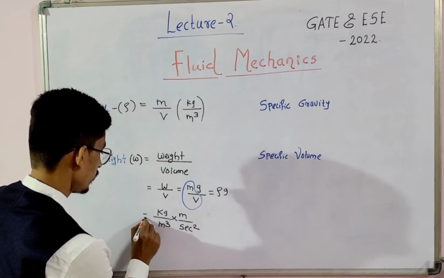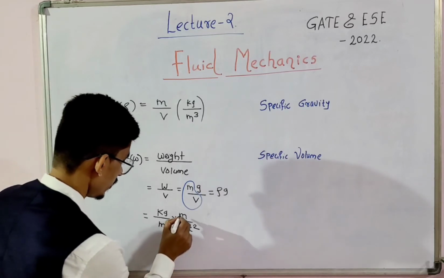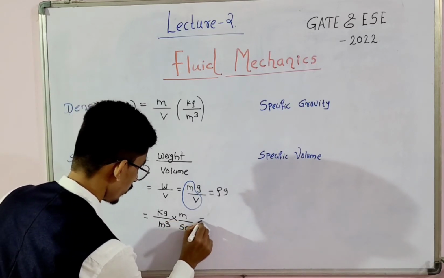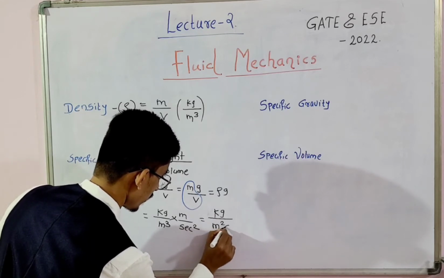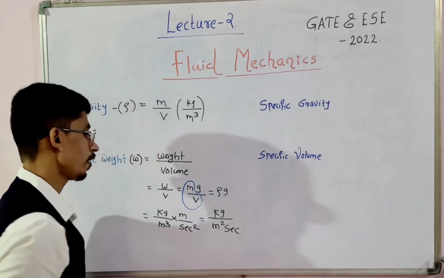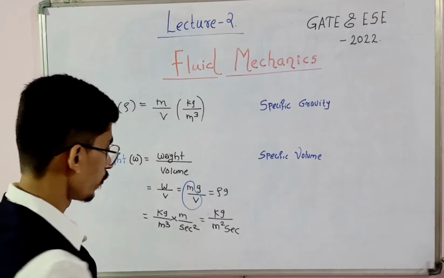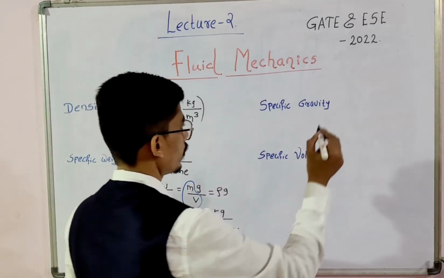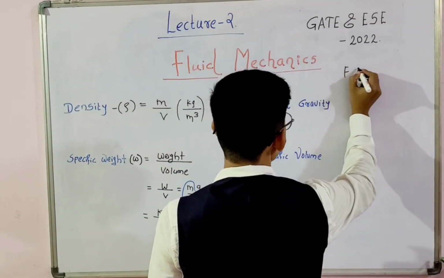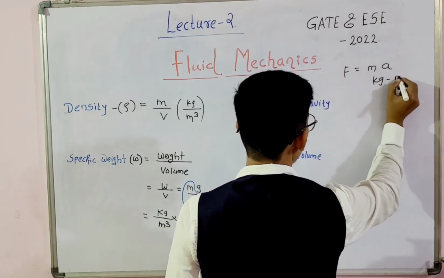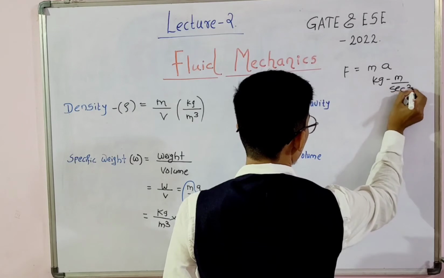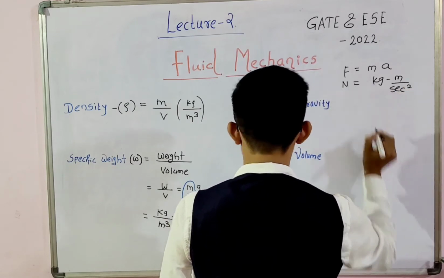If you cancel out, we get kg per meter square second square. From F equals mass into acceleration, kg meter per second square is Newton.